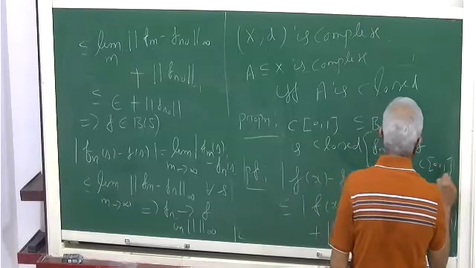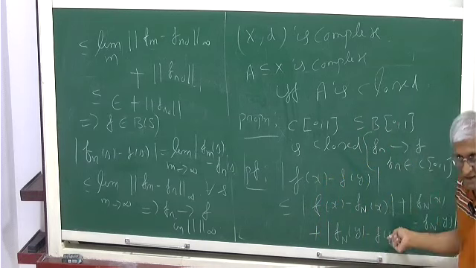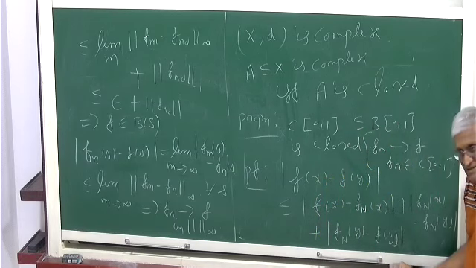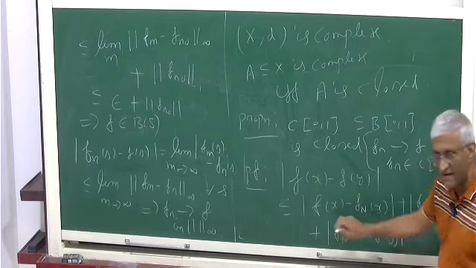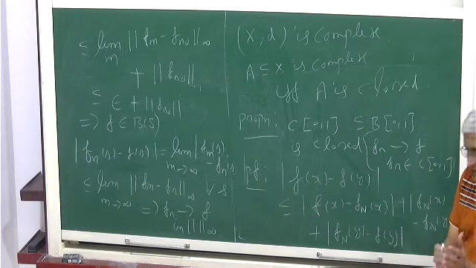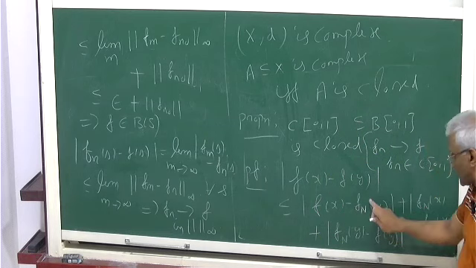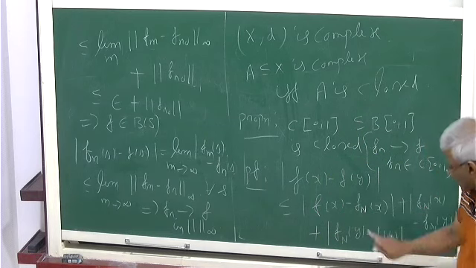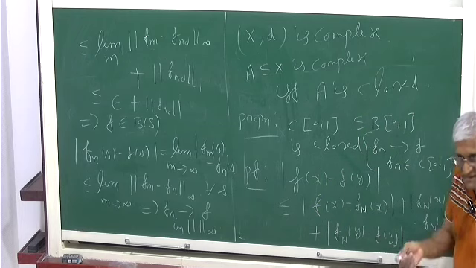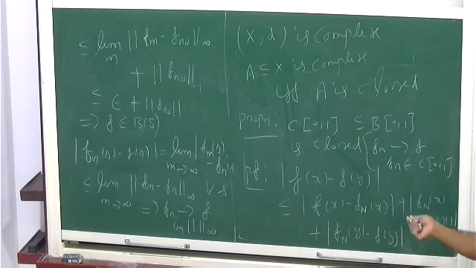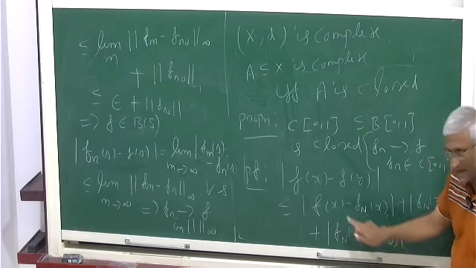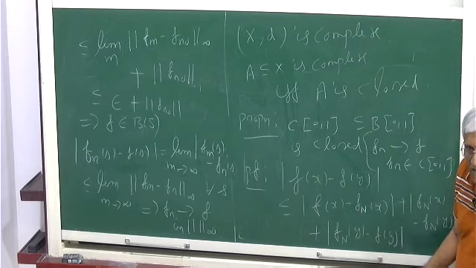Then you have to prove that f is also in C[0,1]. For that I consider this inequality. After some time, fn and f will be uniformly close. That is why you can find the same epsilon for these two. Uniform convergence is important. Otherwise, it's not true. So you can find the same epsilon for x and y.